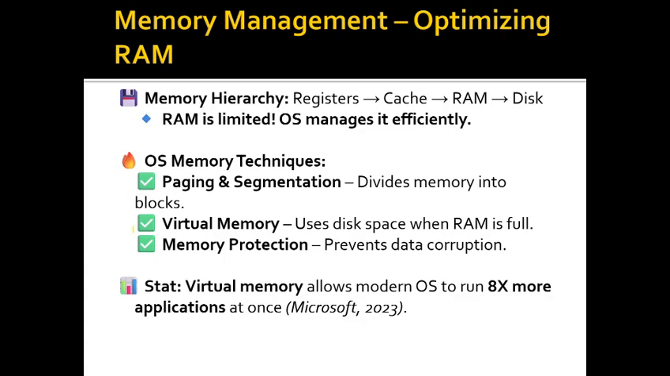Memory management optimizes the RAM. Memory hierarchy is registers, cache memory, RAM, disk. RAM is limited, so the OS manages it efficiently. RAM is random access memory. It is used to store and access the memory. But RAM is a temporary memory. In the hierarchy, the registers send to the cache, the cache stores the memory in the RAM space, and the RAM stores to the disk.